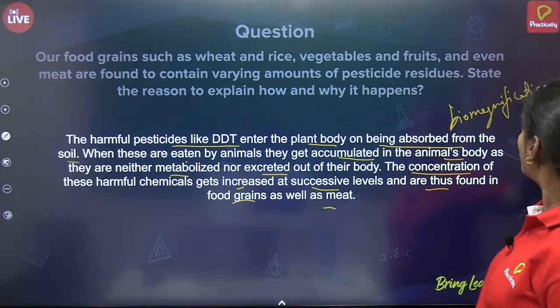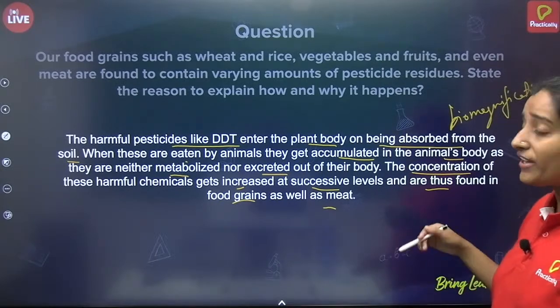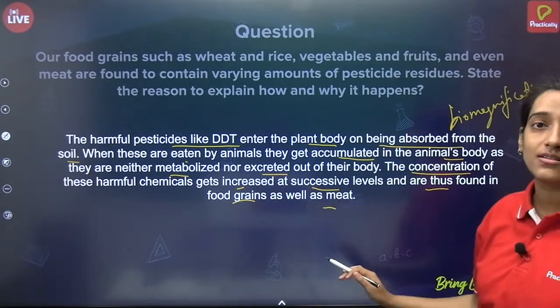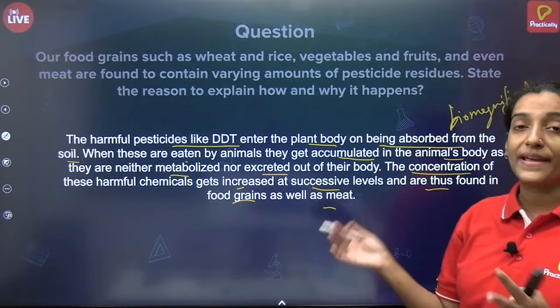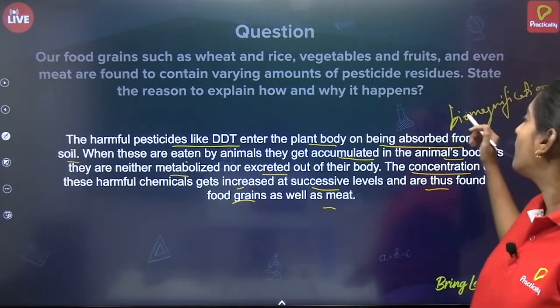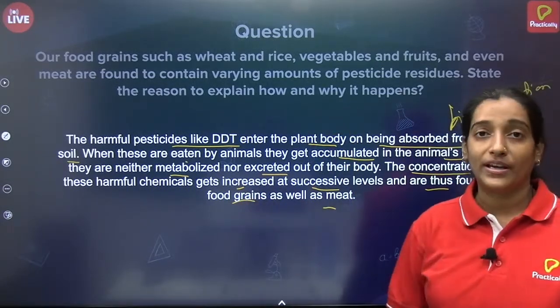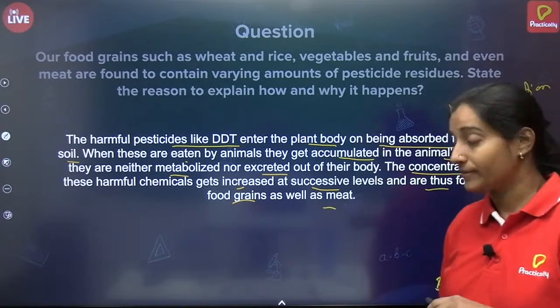This is a very important process. If you understand the process of biomagnification, you can create a number of answers. There will be different frames of questions for you all, so you can write in different ways how biomagnification affects us. This is again the process and effect of biomagnification.